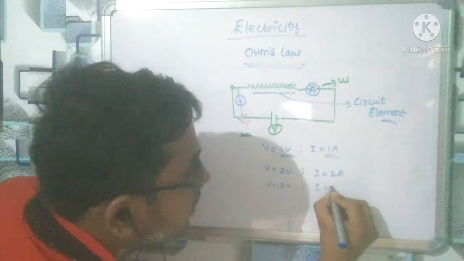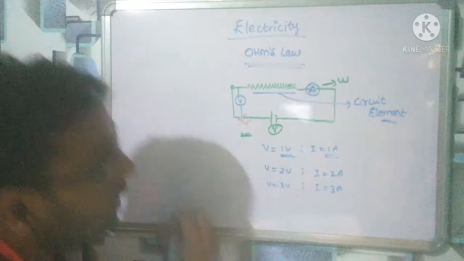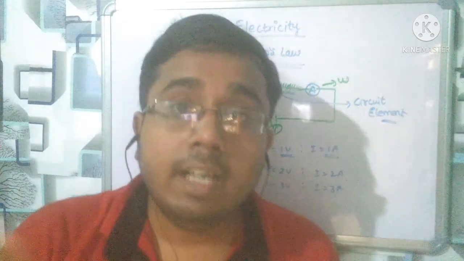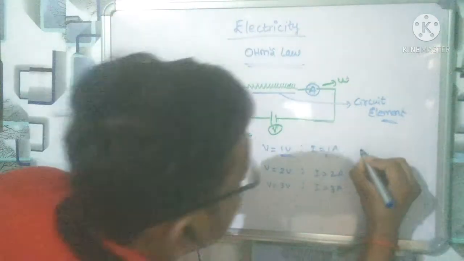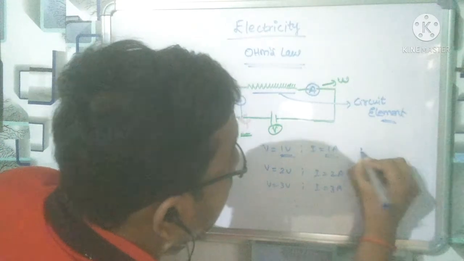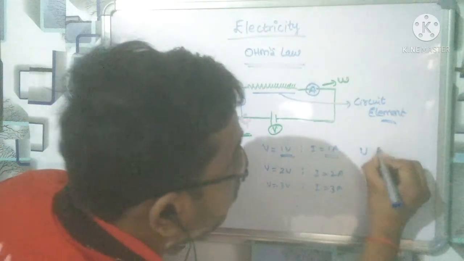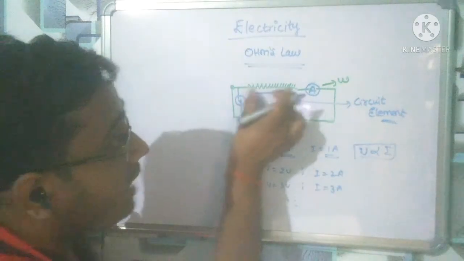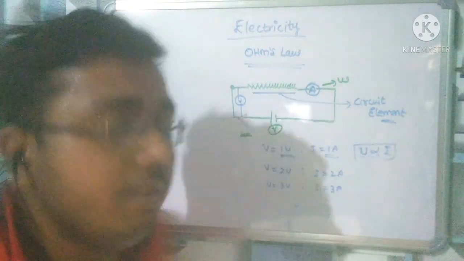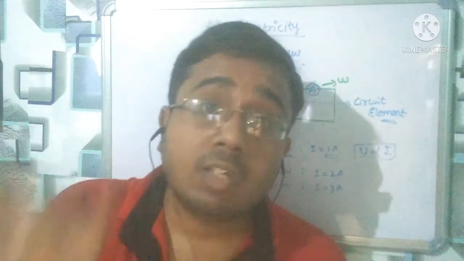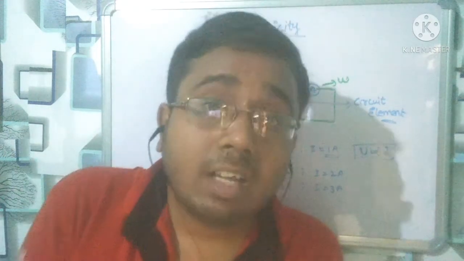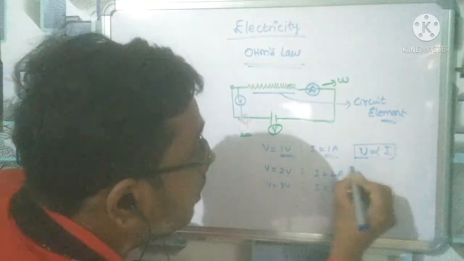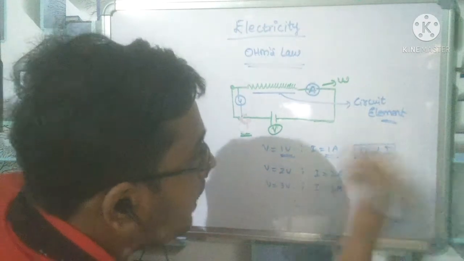We will find that V is directly proportional to current. Across this circuit element, the potential difference is directly proportional to the current flowing through it. 1 volt applied, you get 1 ampere; 2 volt applied, you get 2 ampere.